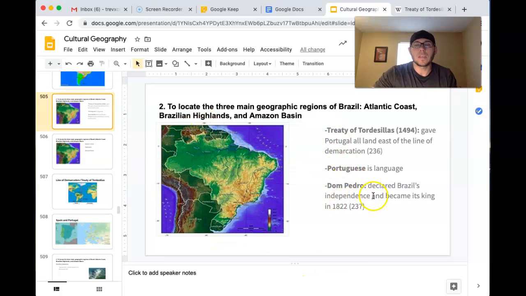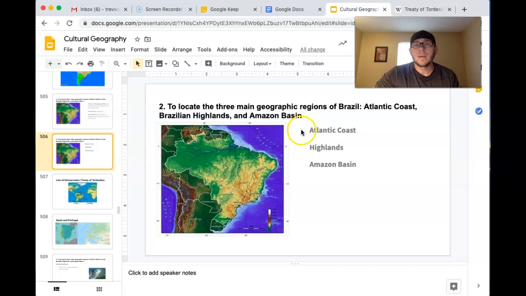Dom Pedro is a pretty significant figure in Brazil's history. He was the one who ultimately declared independence and became the king of Brazil in 1822. So that marks a split from their European ownership. So obviously he's going to be a significant figure in Brazilian history.